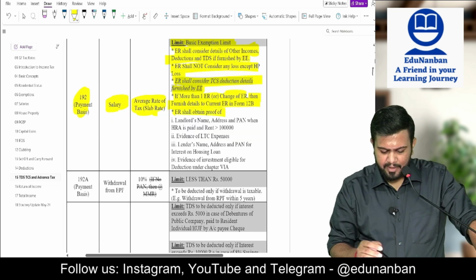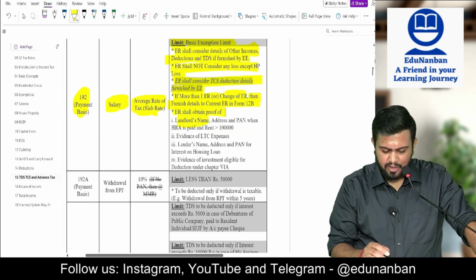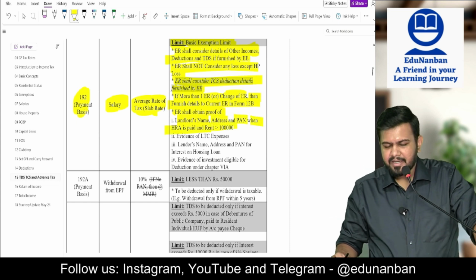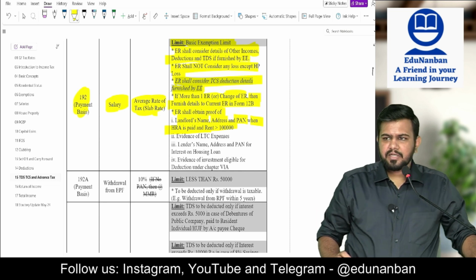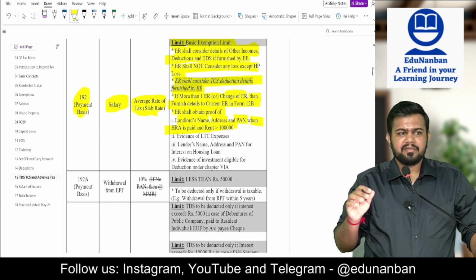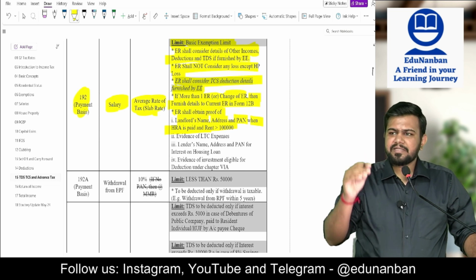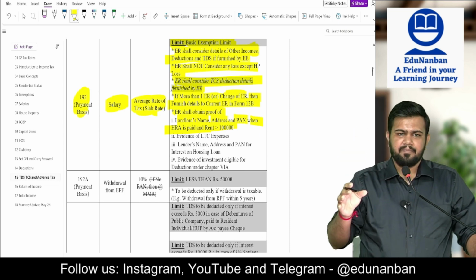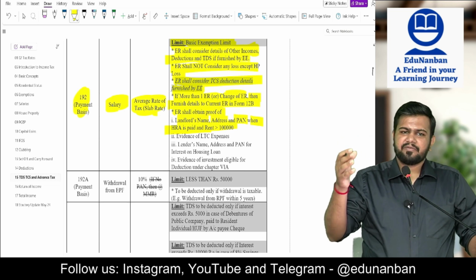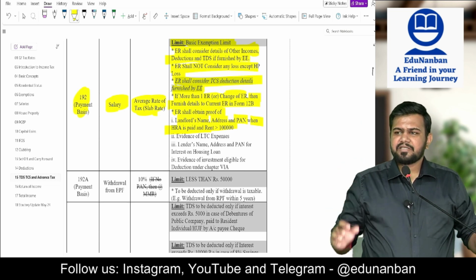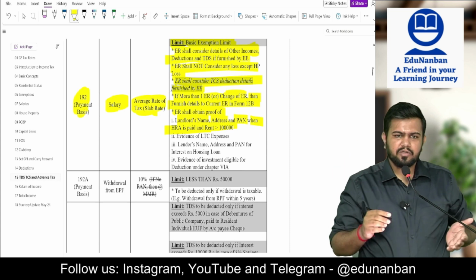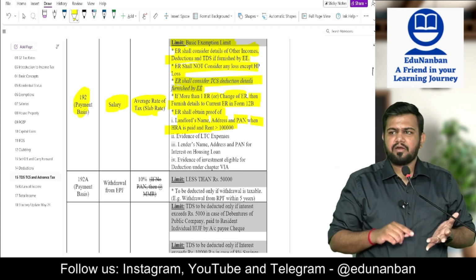Fine. Employer shall obtain proof of the landlord's name, address and PAN number when HRA is paid and rent is more than 1 lakh rupees. So if the employer is paying house rent allowance and the employee is telling that I have paid rent, so please provide me exemption of HRA in the old tax regime. In the new tax regime HRA is not allowed. In the old tax regime, the employee is telling please give me the benefit of HRA. So if the rent is more than 1 lakh, the employer should also maintain the landlord's name and landlord's PAN number.